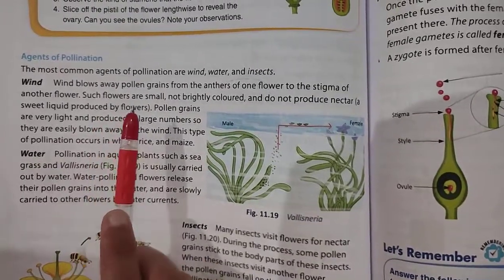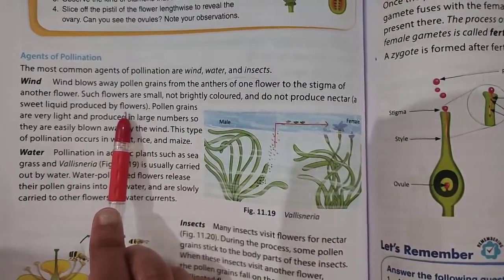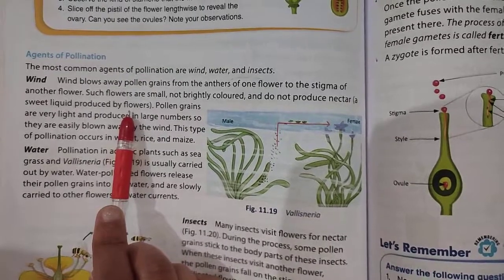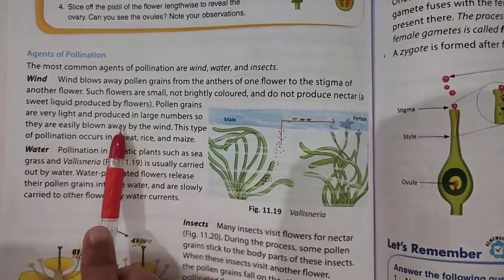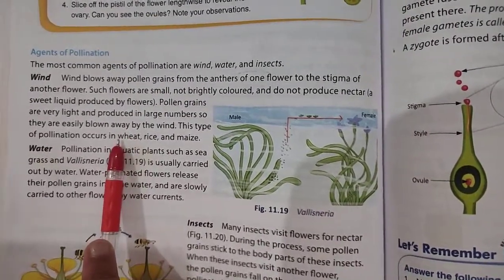Number one, they should be small in size. They are not brightly colored, as they do not need to attract insects. They do not produce a sweet liquid known as nectar. Their pollen grain must be light in weight or may contain hair on it so that they can be easily blown away by the wind.